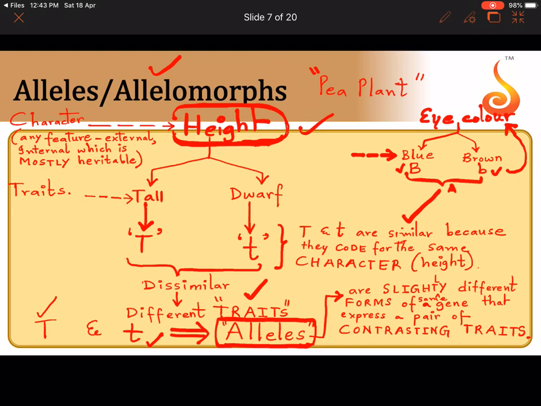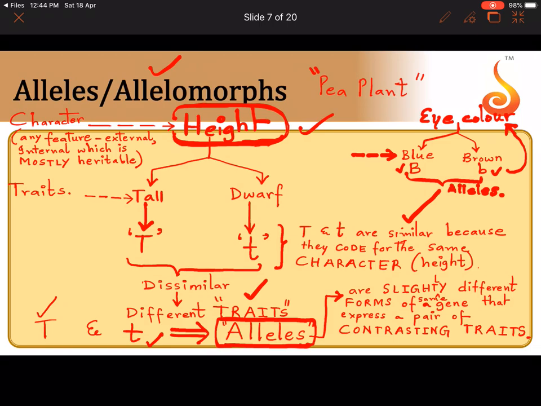We call them alleles. So alleles are capital B and small b, like how in the pea plant it was capital T and small t. In the eye color example that I have given you here, it is capital B and small b. So please go through it again. If you have doubts, you can rewind it and watch it again.